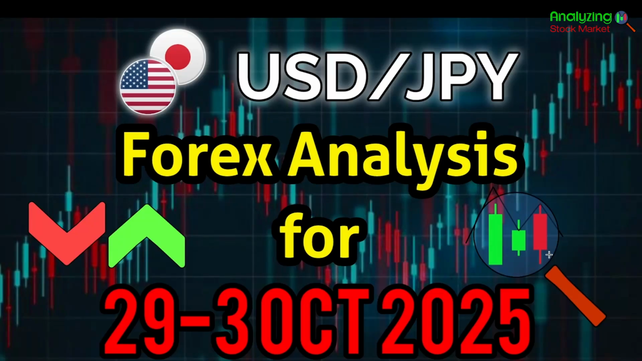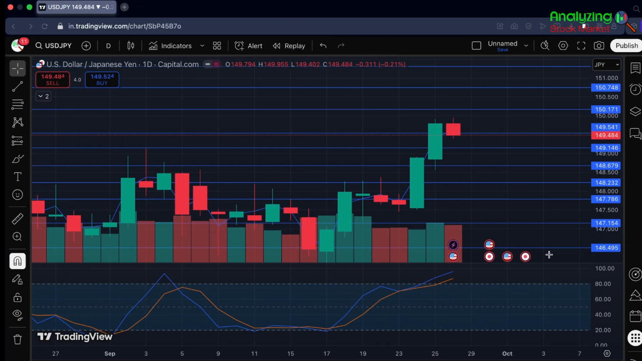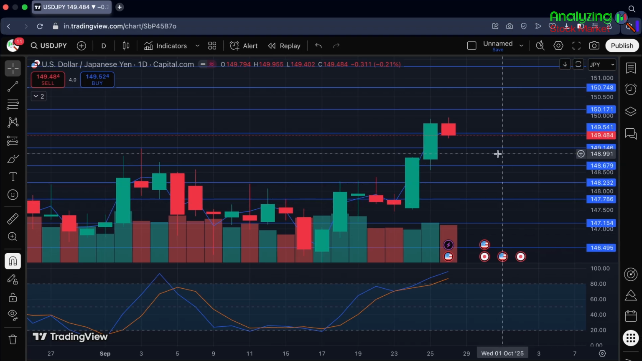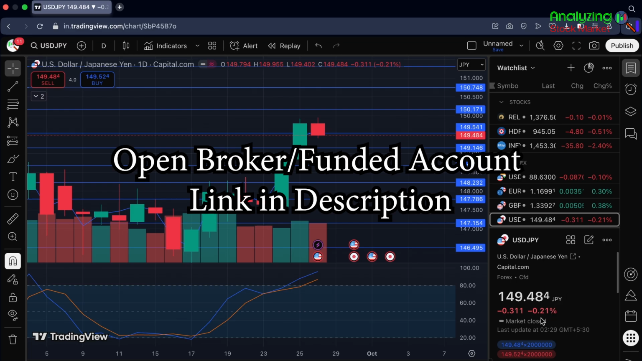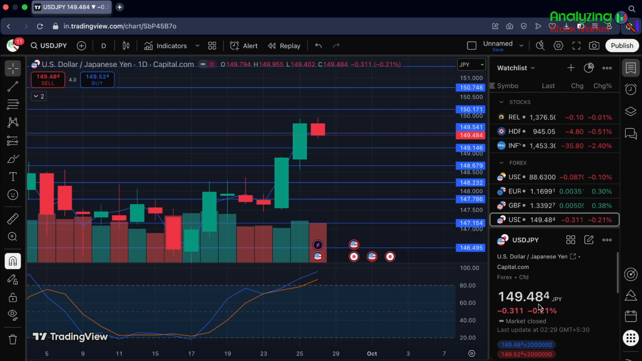So today we'll be talking about the USD JPY pair and we'll do the Forex analysis for 29th September to 3rd October 2025. So let's go straight to the chart. Here I have already opened the chart. Let's talk about what happened on Friday this week. On Friday, there was a 0.21% negative move. 149.484 was the closing on Friday.